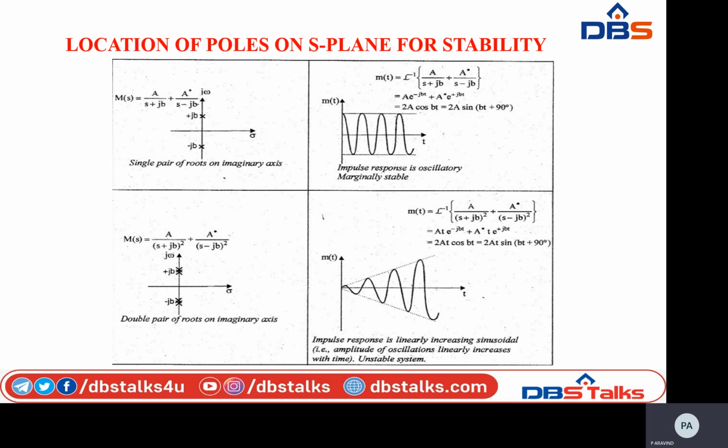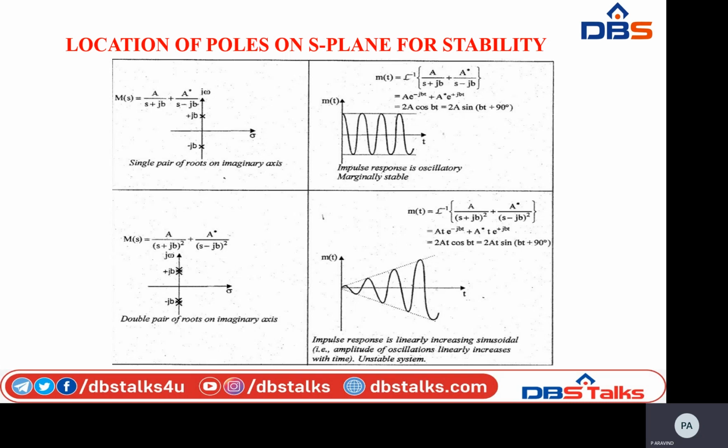One root is s equal to jb and another one is s equal to minus jb. So the roots of this transfer function are present on the imaginary axis. The corresponding impulse response for this transfer function, that is m(t), is oscillatory, marginally stable.